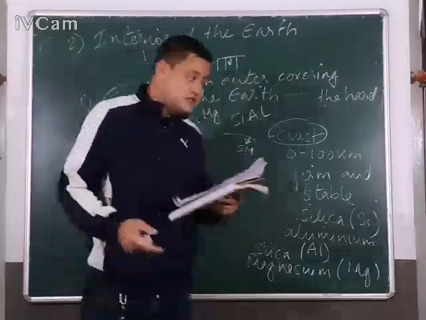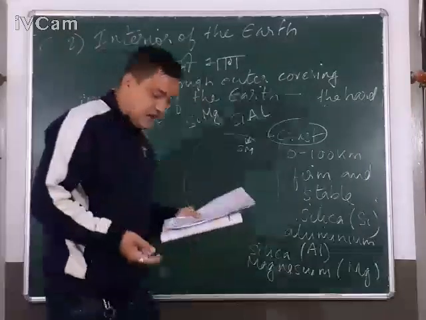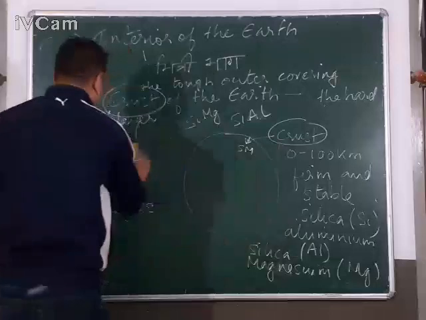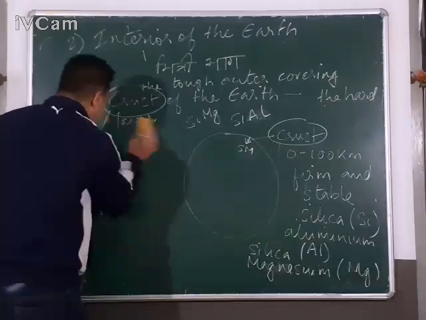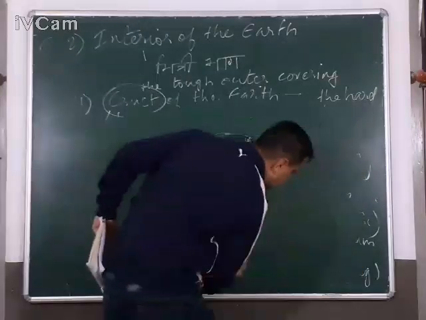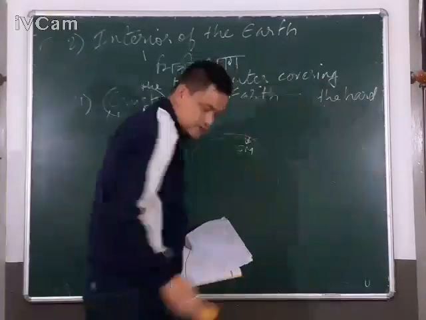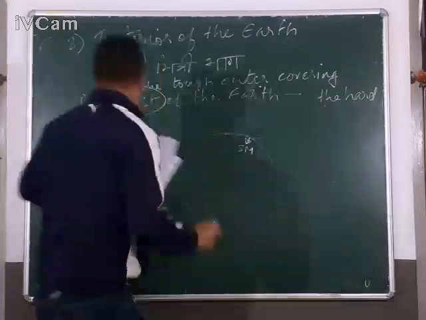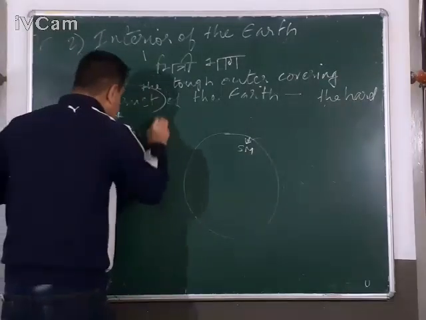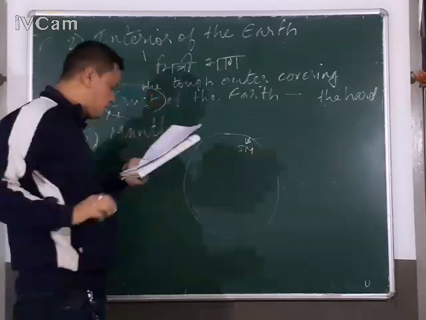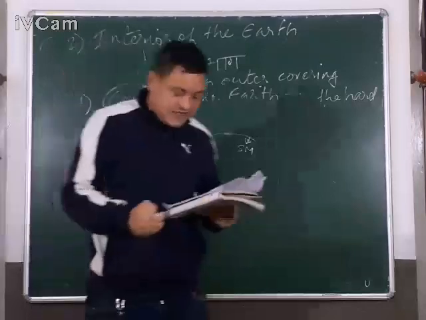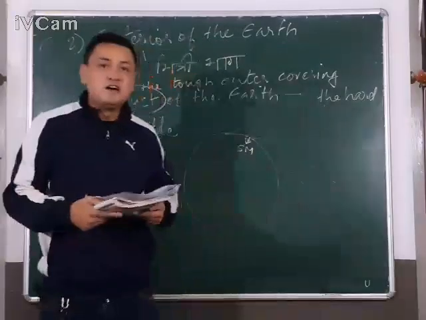After this we are going to study the second layer of the earth, which is known as the mantle. The mantle is a thick layer which lies below the lithosphere.